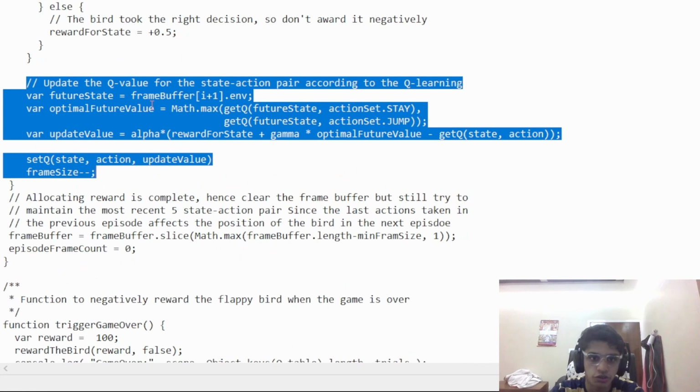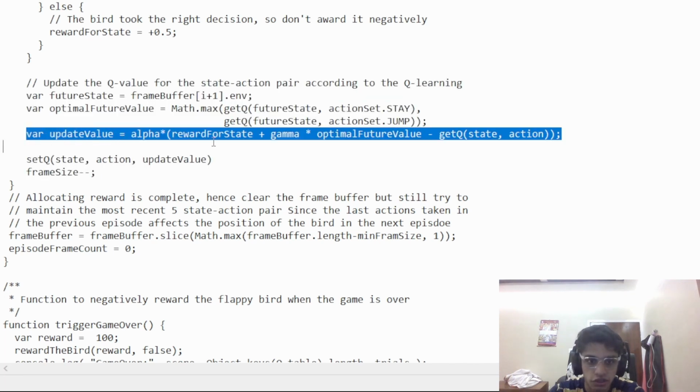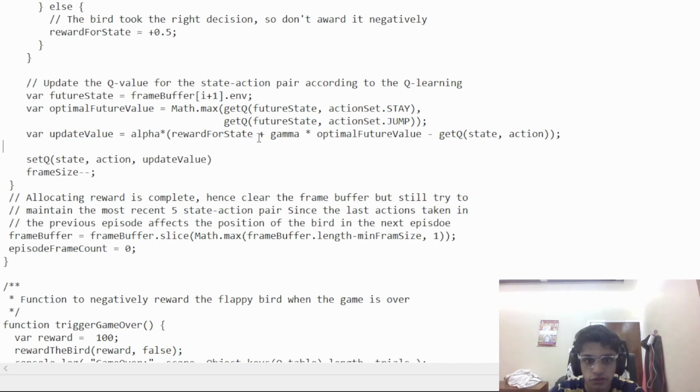We'll update the Q value for a given state action pair according to the Q learning algorithm. So this is the line of code which will update the Q value based on the parameters which we already have, which is alpha times reward for state plus gamma times optimal future value minus Q value for the particular state given that a particular action has been taken.